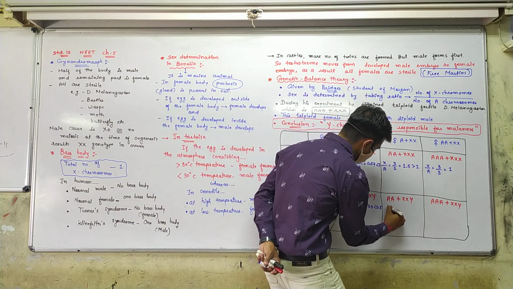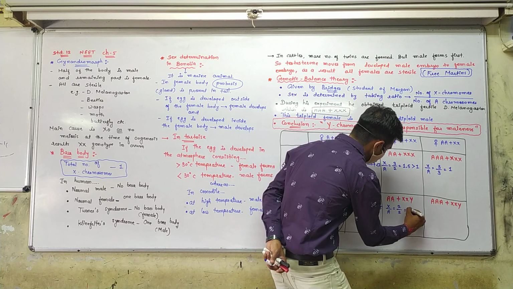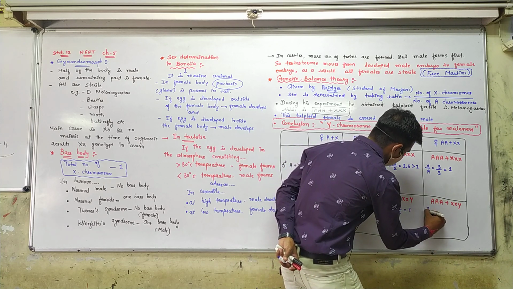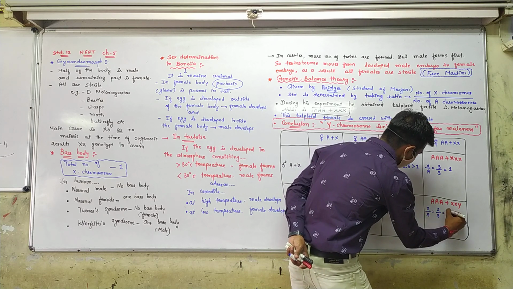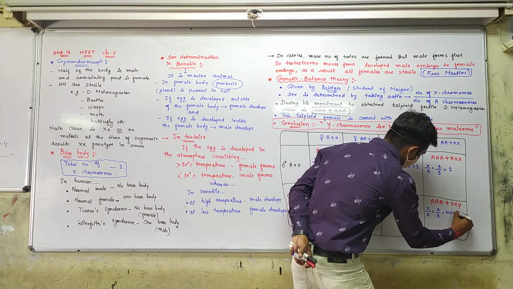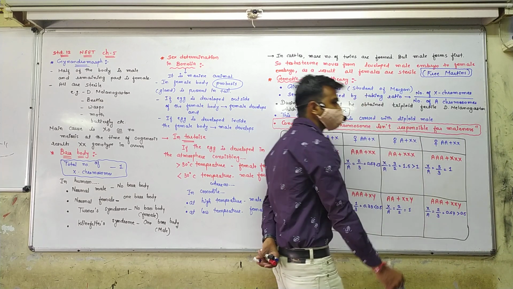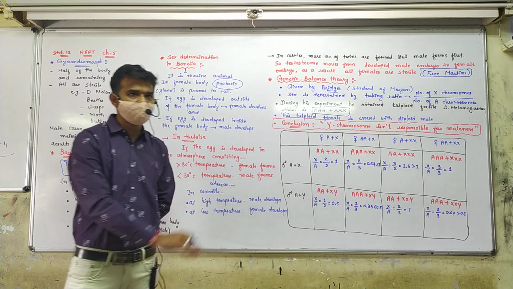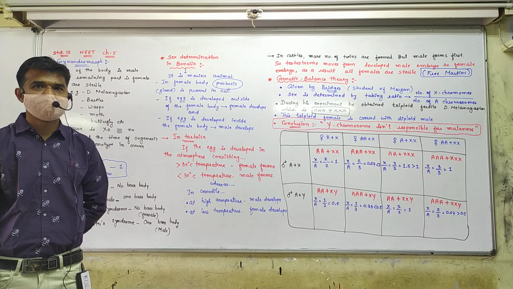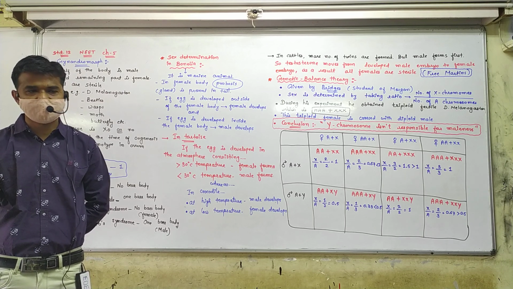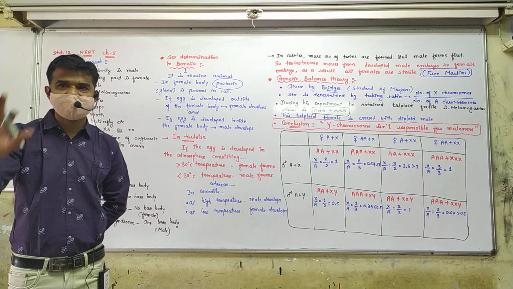Here X upon A ratio is 2 by 2, equal to 1, and here X upon A ratio is 2 by 3, that is 0.67, but it is greater than 0.5. Yes, it is less than 1. 0.67 is less than 1 and along with it greater than 0.5. So how the sex is determined, that I will tell you in the next lecture.